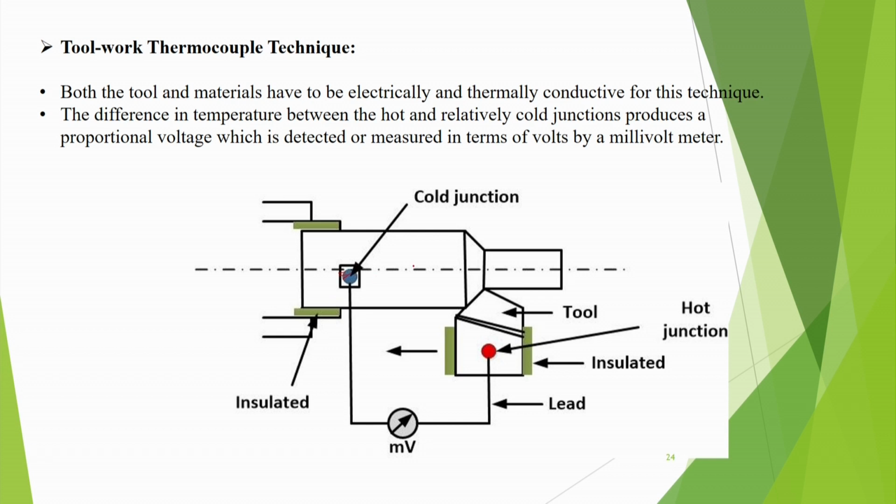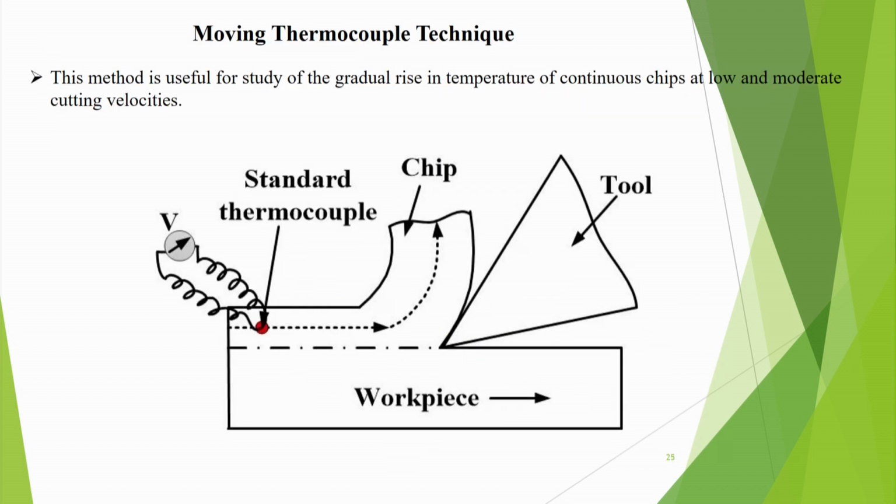So it is not so easy, but many people have done that type of thing. Both the tool and materials have to be electrically and thermally conductive for this technique. The difference in temperature between the hot and relatively cold junction produces a proportional voltage, which is detected or measured in terms of volts by a millivoltmeter. Then there is a moving thermocouple technique.